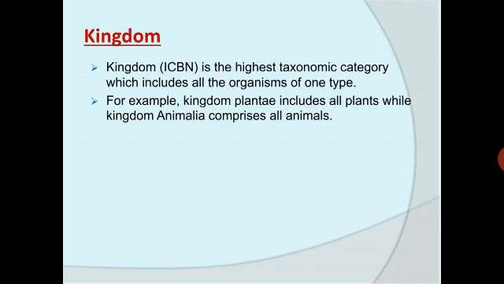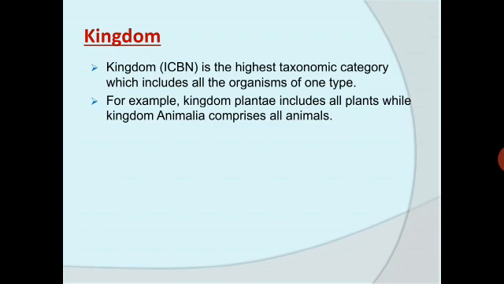So the plants are placed under kingdom Plantae and animals are placed under the kingdom Animalia. So that is about the kingdom. Lower the taxa, more are the characters that the members within the taxon share. Higher the category, greater is the difficulty of determining the relationship to other taxa at the same level.